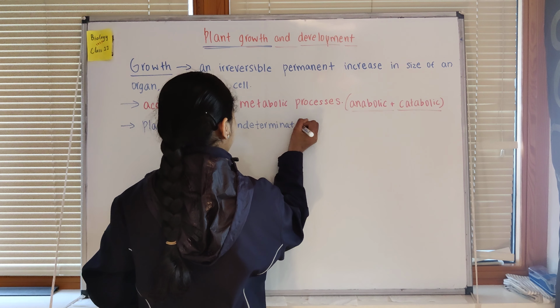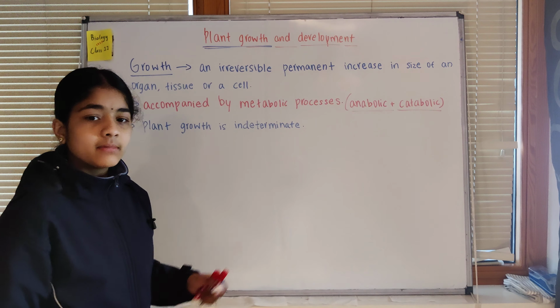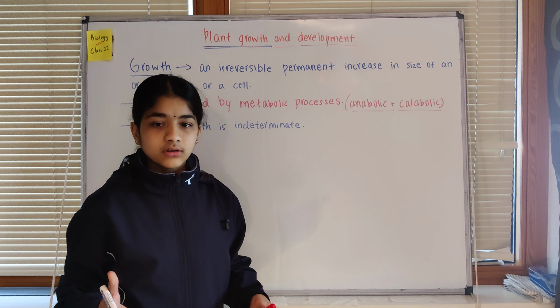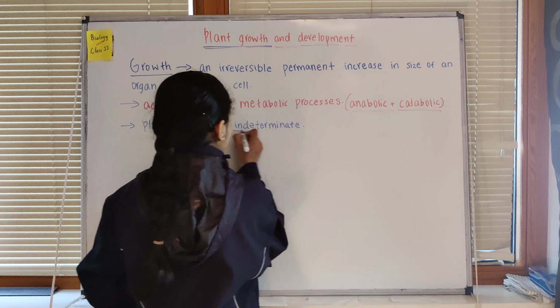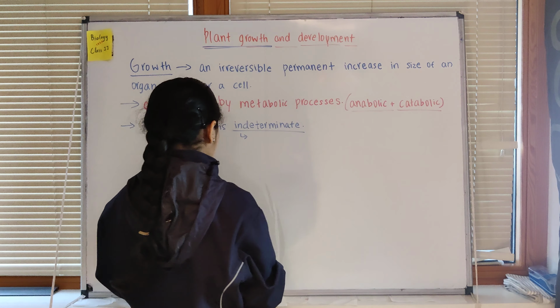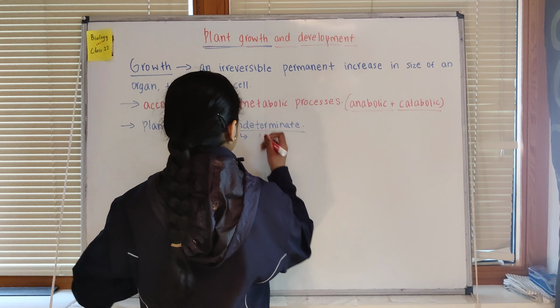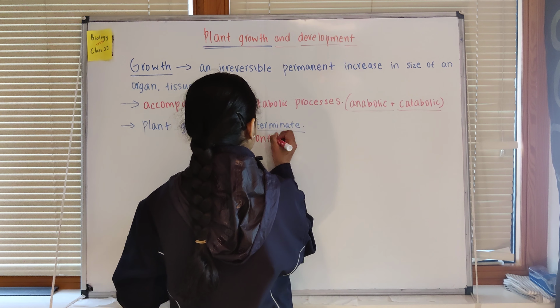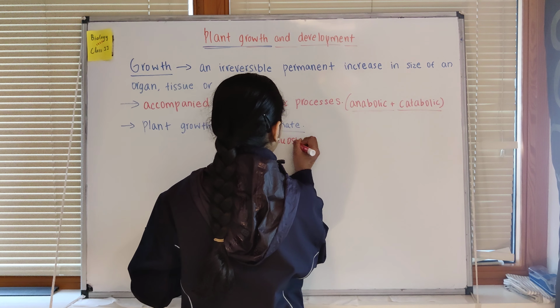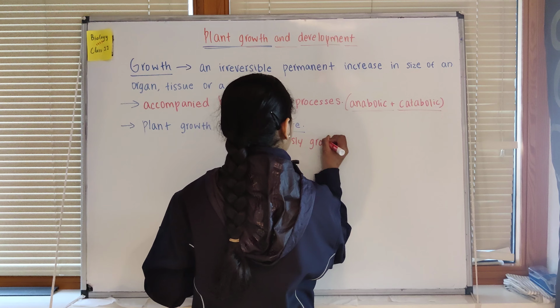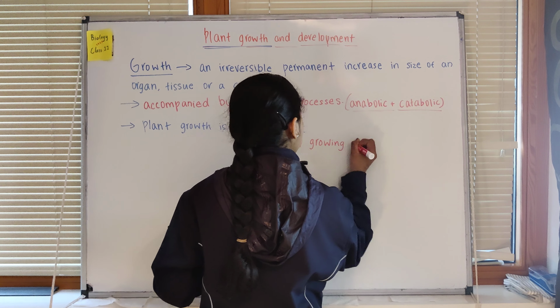Indeterminate. What does this mean? Indeterminate means something that's continuously growing throughout their life.